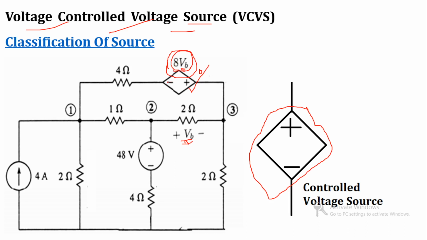By seeing the plus and minus sign, we can say that it is the controlled voltage source, and by seeing this value VB, we can say that this is the voltage controlled voltage source. So this is the second type of dependent source.